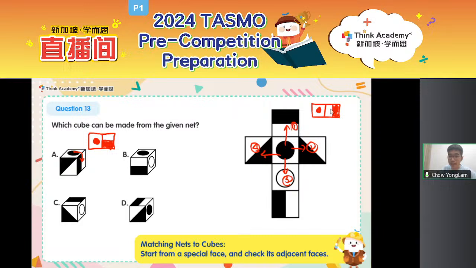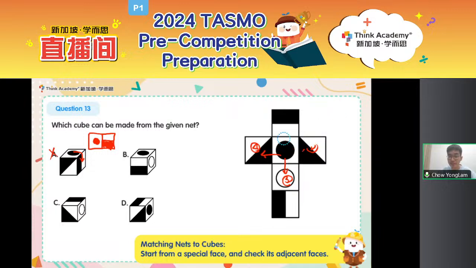The white rectangle is entirely sticking to the other face, whereas here we have half white, half black. So these two obviously do not match. So we cannot form cube A from the net. So we know A is definitely wrong. For those who say direction 1, you are half correct. Even though I can find a rectangle over here, the orientation or the direction of the rectangle is different. So I cannot form the cube from this net.